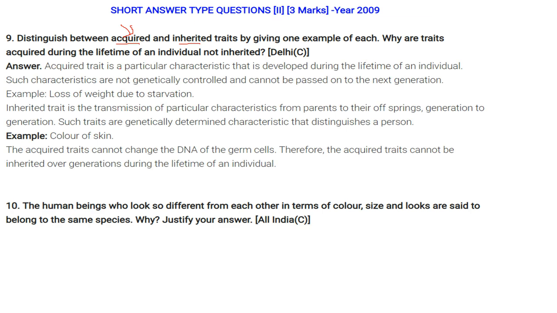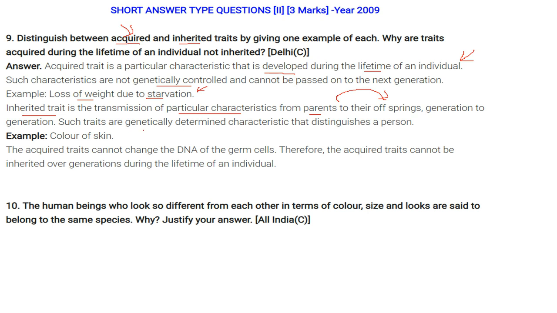Now an acquired trait is a particular characteristic that is developed during the lifetime of an individual, like eating and becoming fat. These characteristics are not genetically controlled and cannot be passed on to the next generation. The example is the loss of weight due to starvation. Now the inherited trait is the transmission of a particular characteristic from the parents to the offspring, generation to generation, like brown eyes or brown hair.